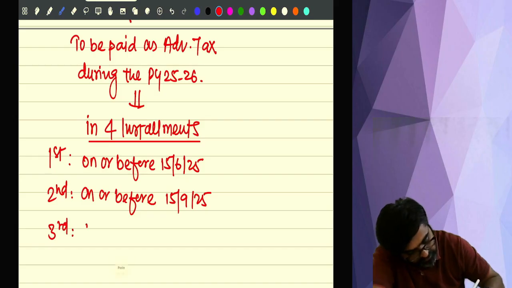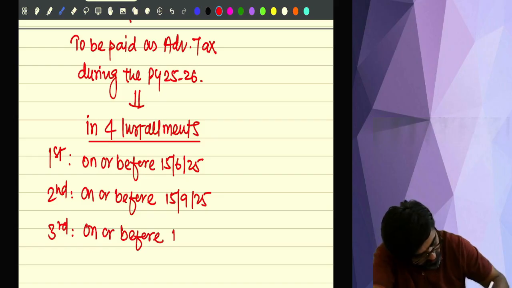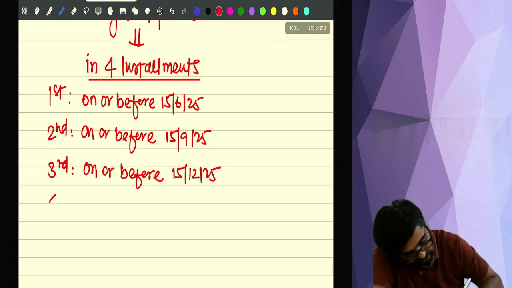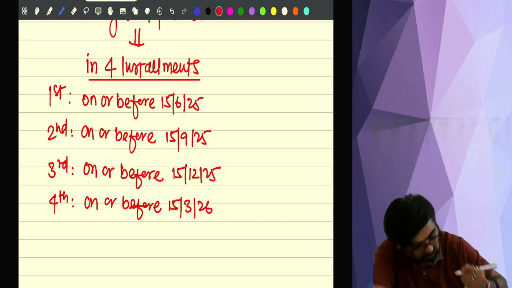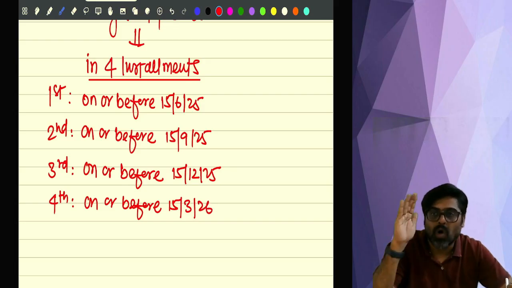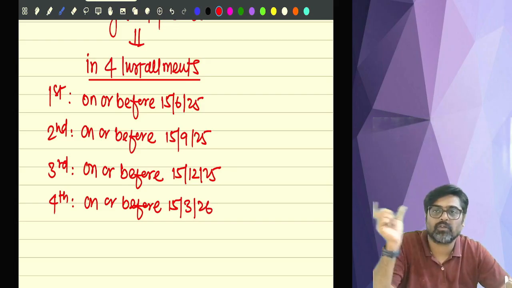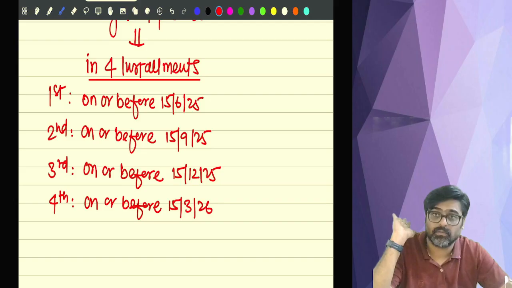Third installment on or before 15th December of your previous year. And the last installment on or before 15th March of your previous year. So on or before these dates, you are supposed to pay the advance tax.